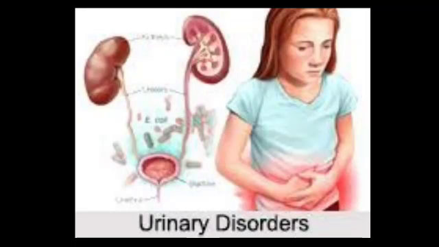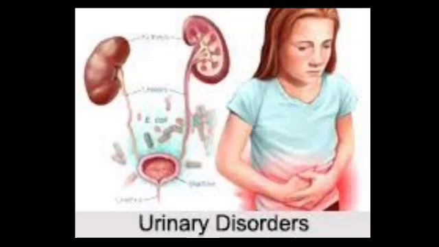Some of the common problems of the kidneys or urinary system: first is infection. Infection can occur at any part of the urinary system. It can occur at the kidneys, the glomeruli can be infected, or your bladder or your urethra. So infection is one problem. Renal stones in kidneys, or stones in the bladder, or stones blocking the urethra, are also common problems of the urinary system. And some get kidney diseases from their parents, so hereditary or inherited reasons are also there for kidney disorders.